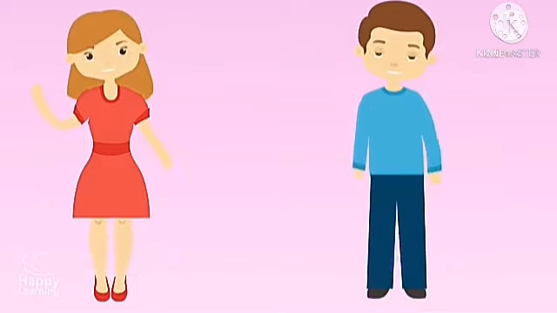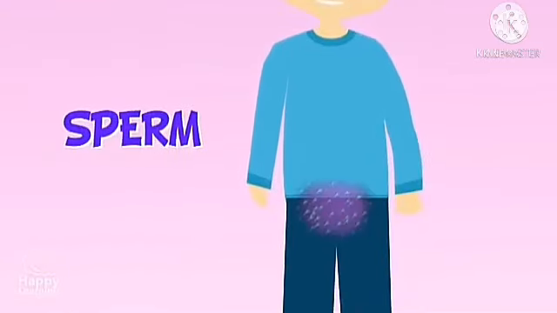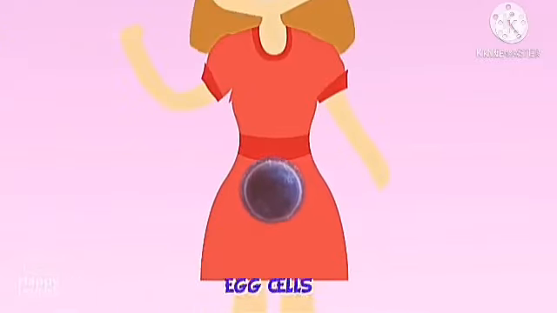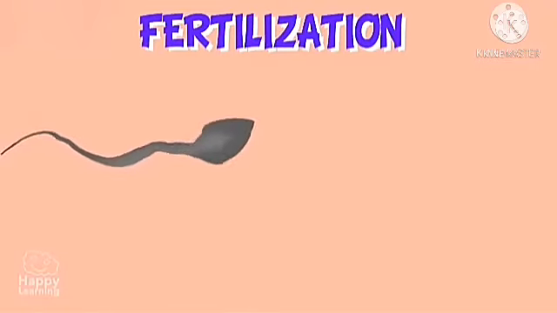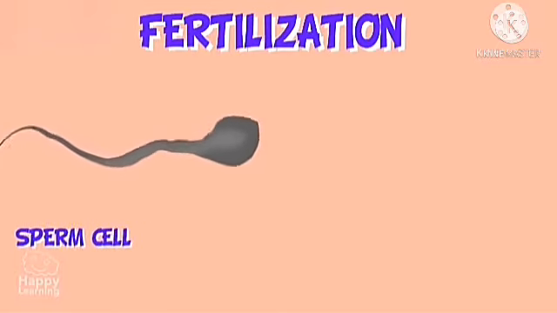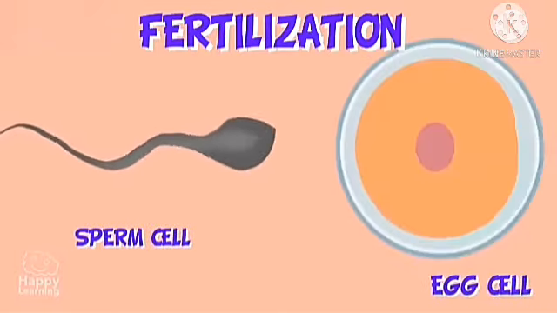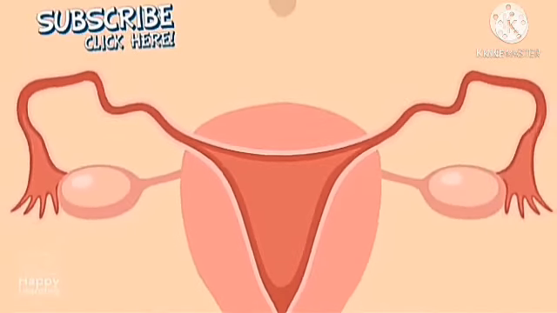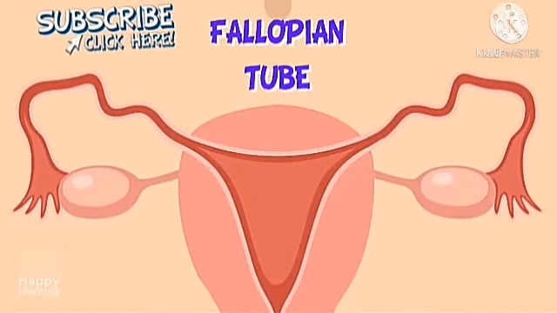The male produces a sperm while the female produces the egg cells. The sperm released by the male unites with the egg cell in a process called fertilization. This occurs in the female's fallopian tube.